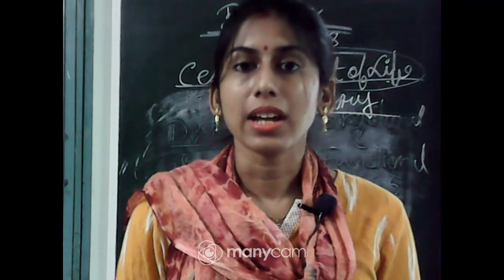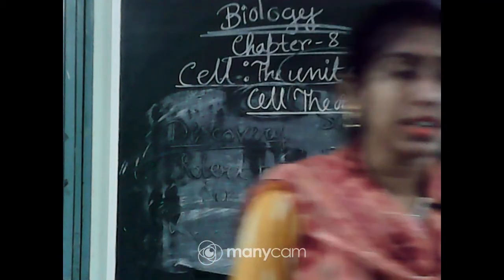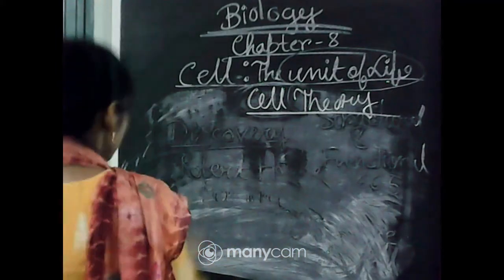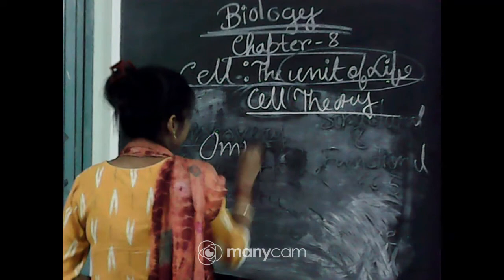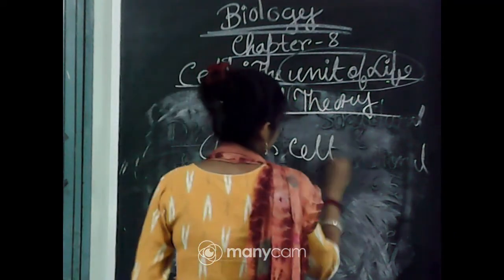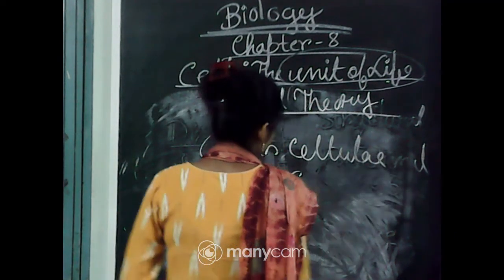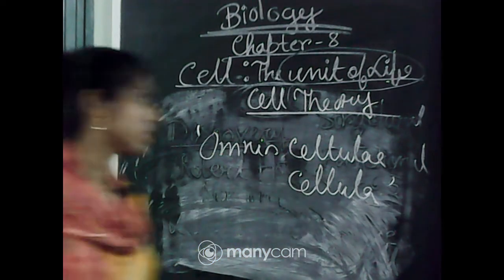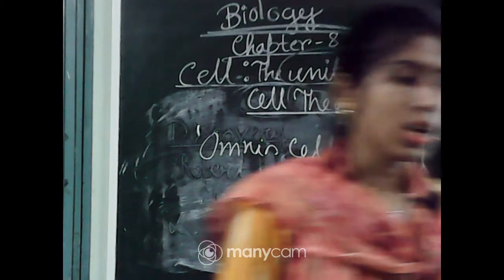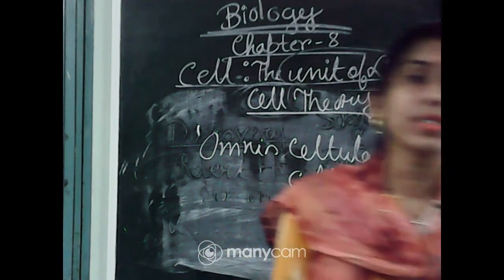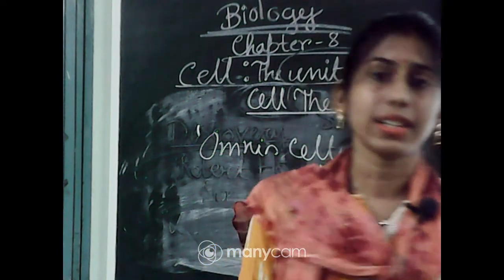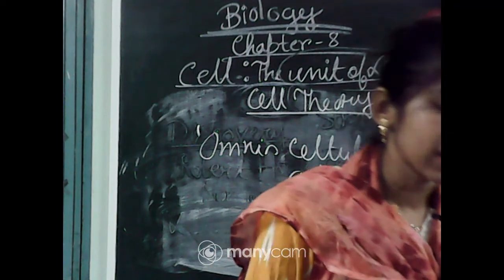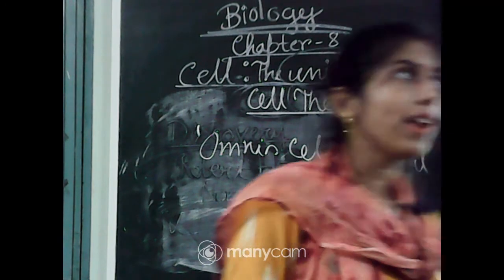The name of the scientist is Rudolf Virchow, and he used another term, omnis cellula e cellula. That means all cells arise from pre-existing cells. The meaning of this term is that all cells arise from pre-existing cells,